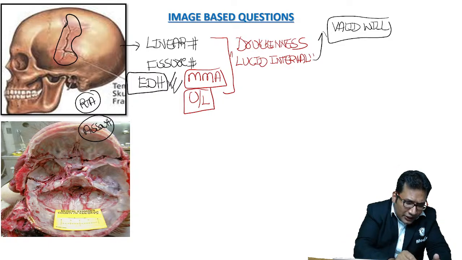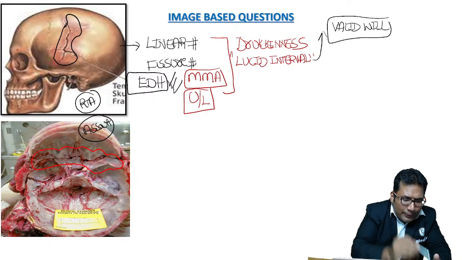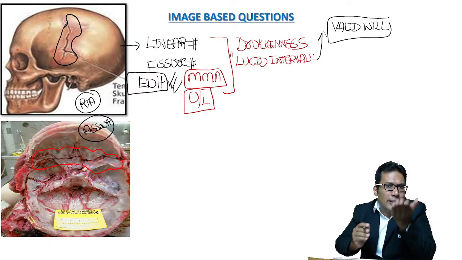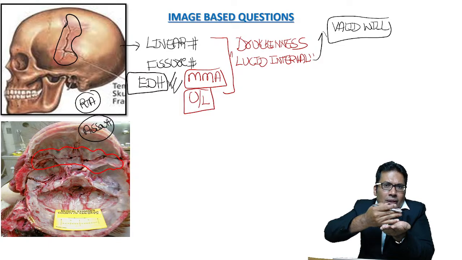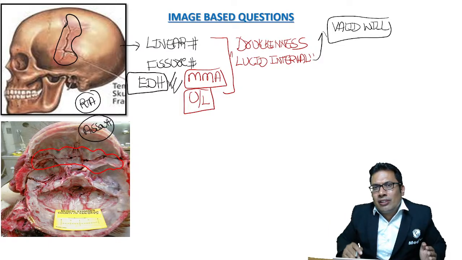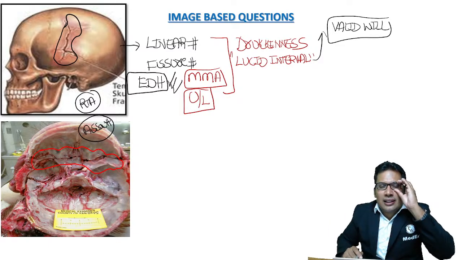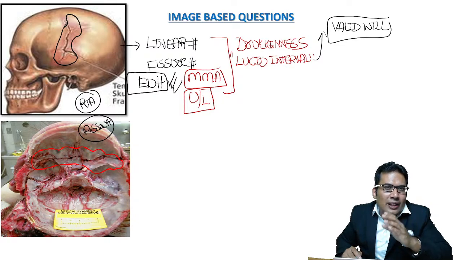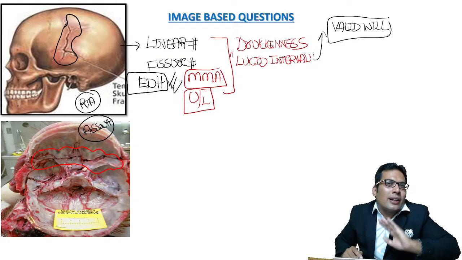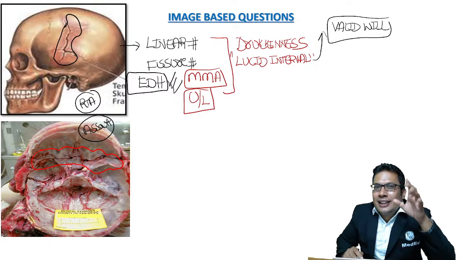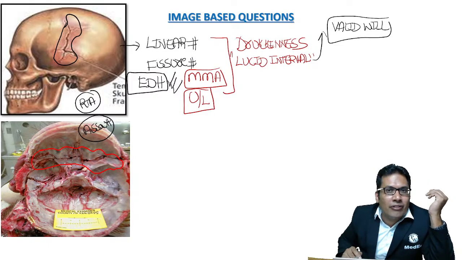What is this fracture? There is a fracture involving the base of the skull, the separation of the anterior two-third from the posterior one-third. The base of the skull is divided into anterior half and posterior half. It is commonly seen in motorcyclists in road traffic accidents.